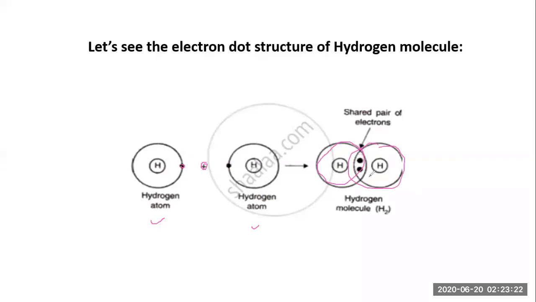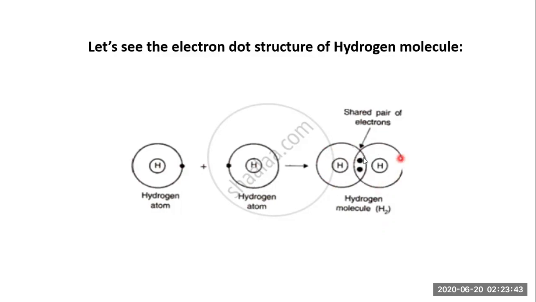The area under sharing is called the shared pair of electrons. They are showing here. When you count the electrons of this hydrogen, you count 2 electrons, so the duplet is complete. This hydrogen also has 2 electrons in its orbit because of the sharing with the other.